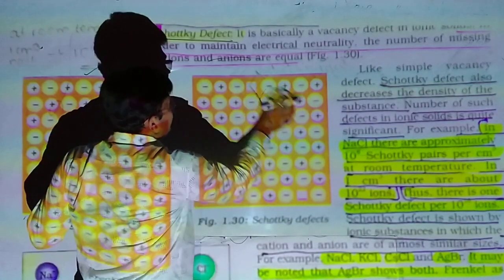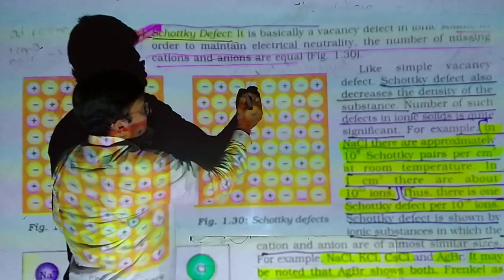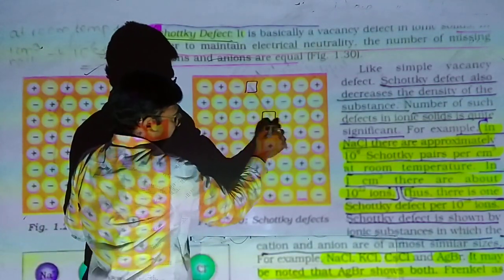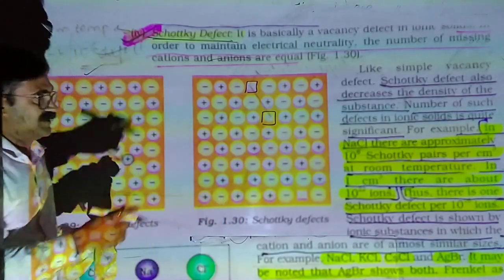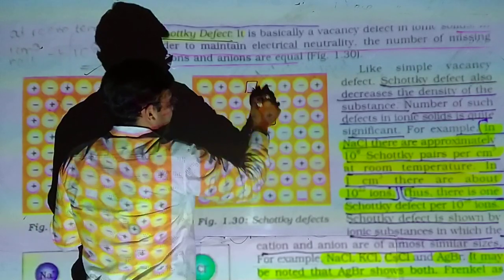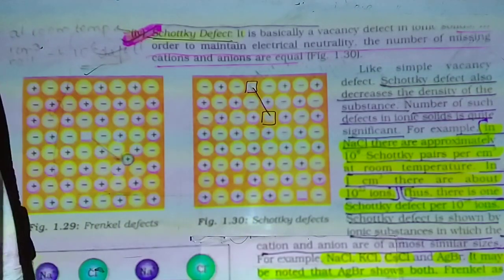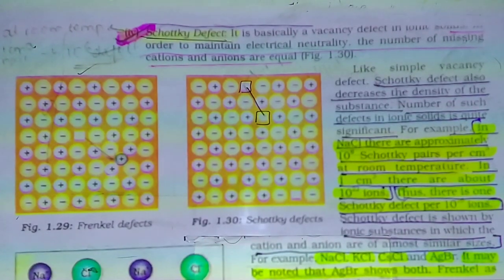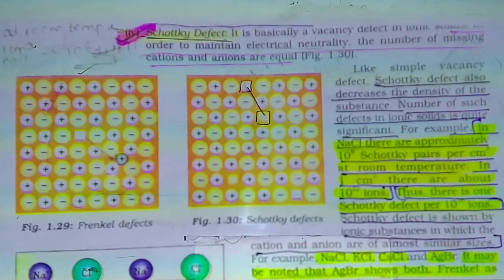For the balancing of neutrality, one Na plus ion is removed from the crystal, so for the balancing of charge, one Cl minus is also removed. So holes occur in pairs, and one pair, two holes, is called one Schottky defect.